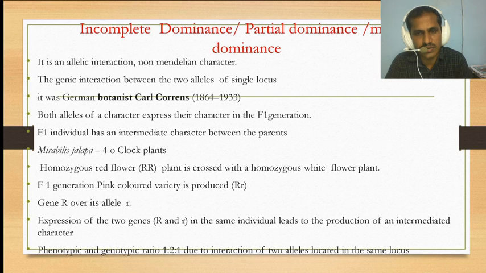Capital R is responsible for red color, and small r for white color. In the same individual, they lead to the production of an intermediate character, other than the parental character, in the F1 generation. Here the phenotypic ratio is 1:2:1, due to the interaction of two alleles at the same locus.